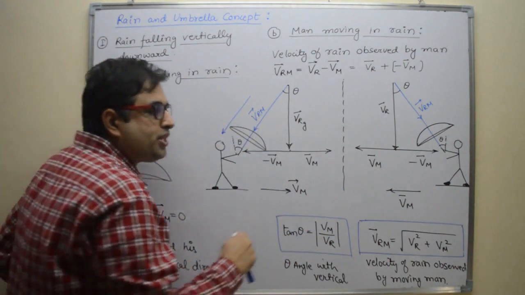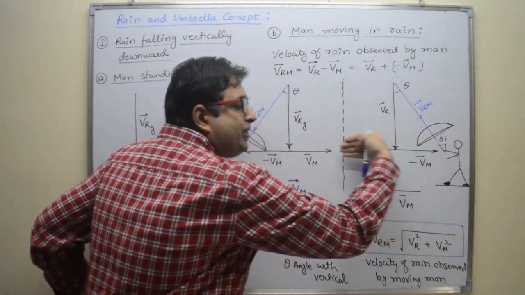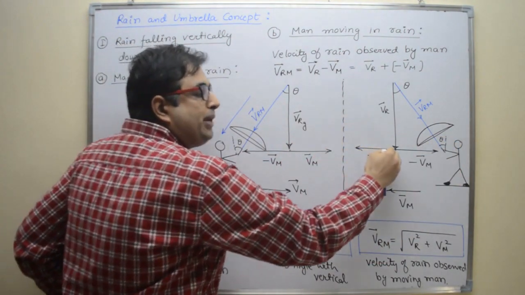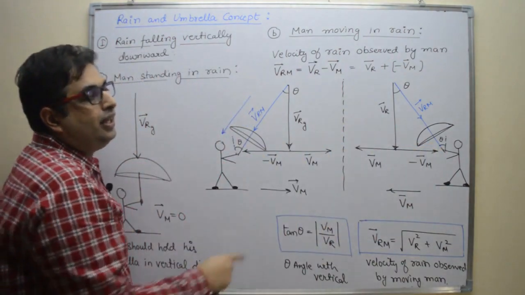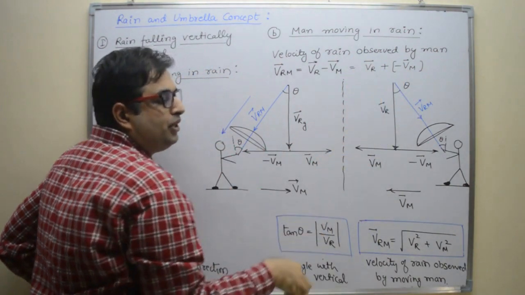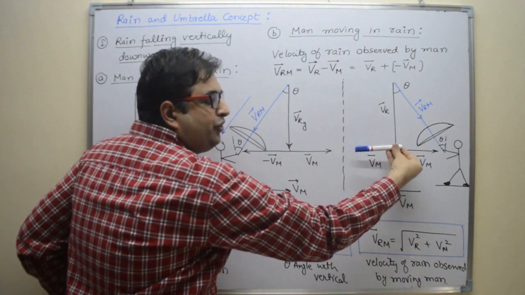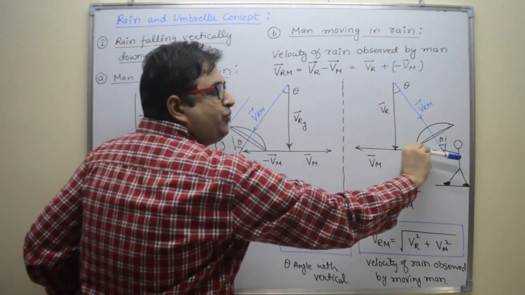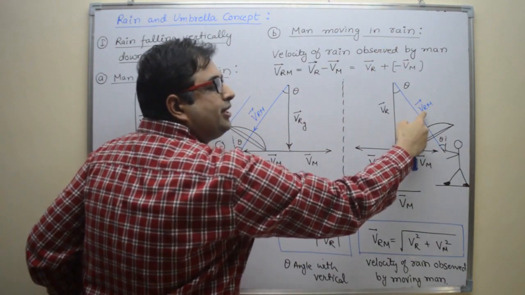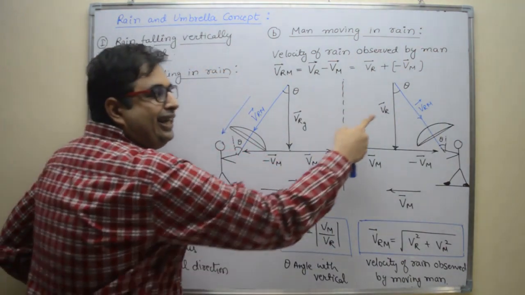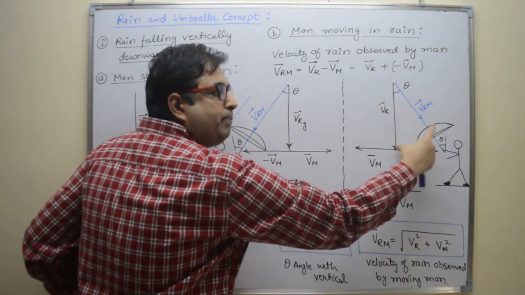Now let us suppose the man is moving in left direction. Rain is falling in vertical downward direction. Man is moving in left direction. Again, what do we have to find out? VR plus minus Vm. So this is Vm. Where is minus Vm? In this direction. So connect VR and minus Vm. This will show you the direction of rain observed by man. Right? Again, tan theta is the same, Vm by VR.